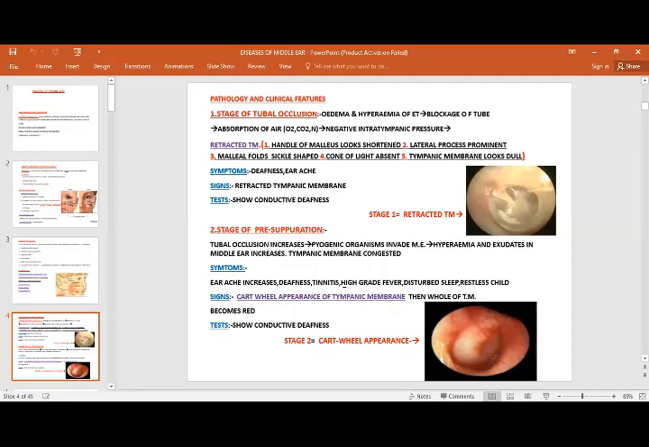Sometimes the patient would have tinnitus. There is a high-grade fever along with this congestion, and the child would be sleepless and restless. If you see with the help of an otoscope, we would have a congested appearance of the tympanic membrane, as you can see in this picture. So again, the conductive deafness would be increased.